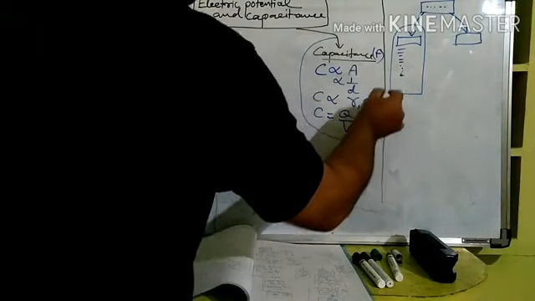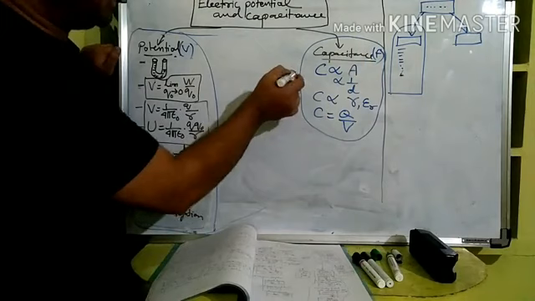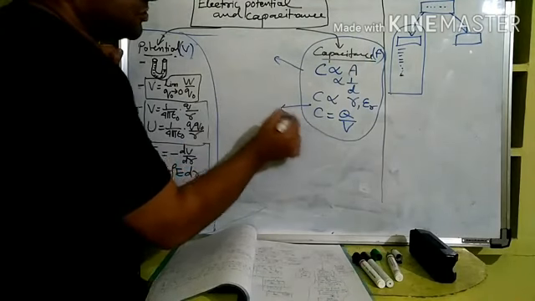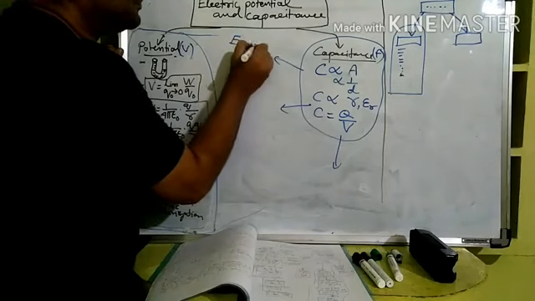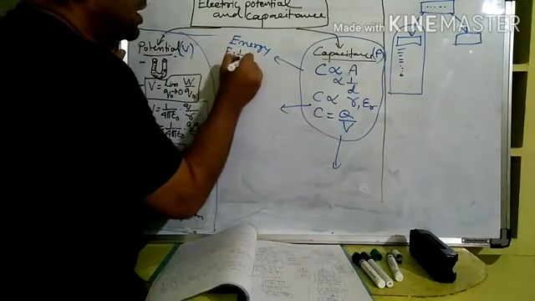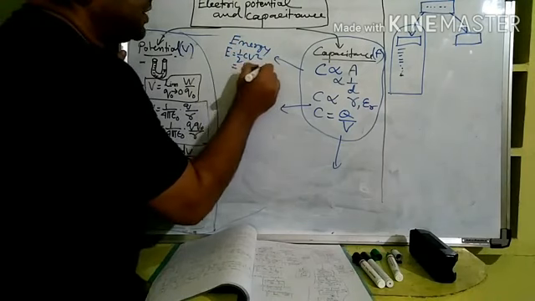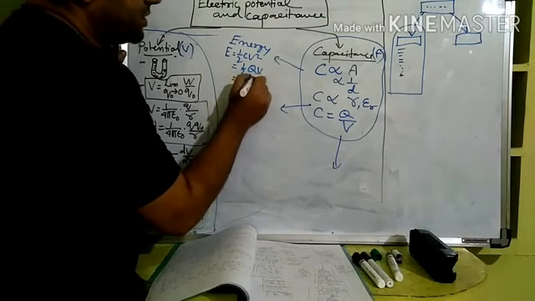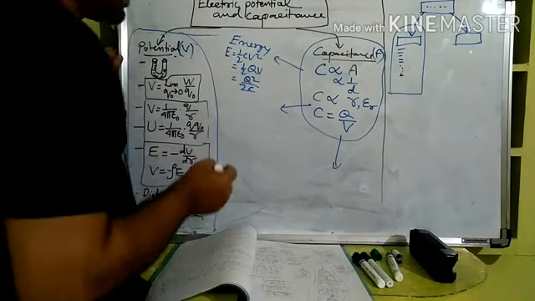Then of this, some applications we took, and depending on those applications we did some numericals also. What are those applications? We took energy stored, that is E is equal to half CV square is equal to half QV is equal to Q square by 2C. This was the energy stored, right?